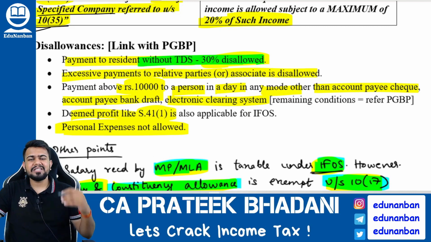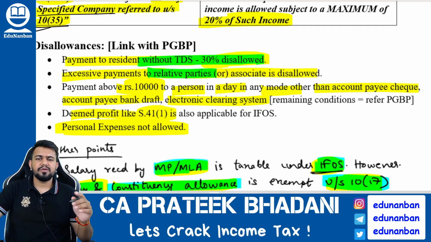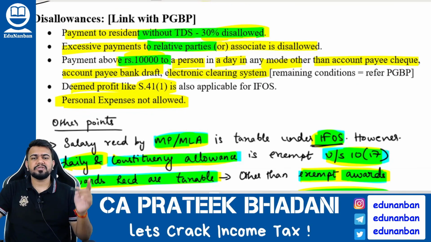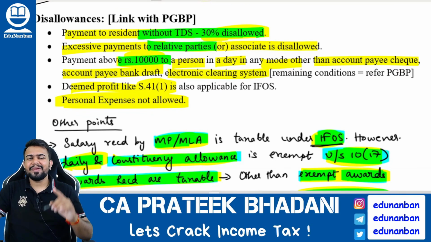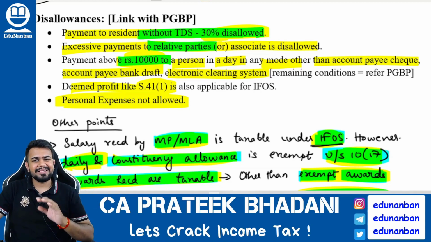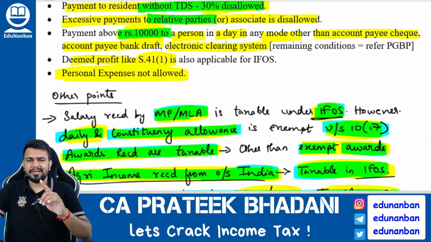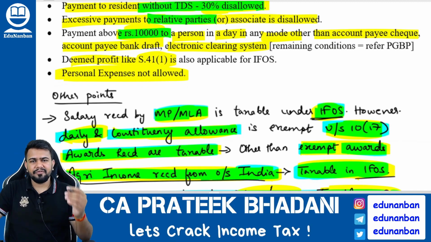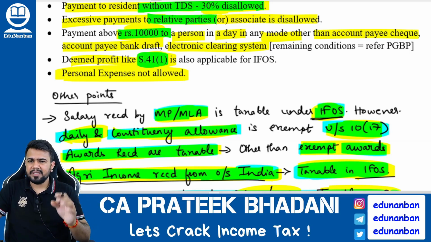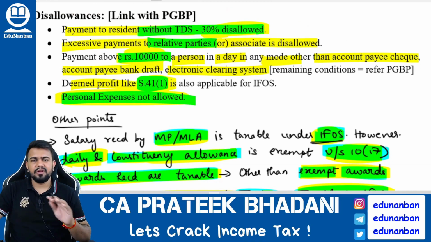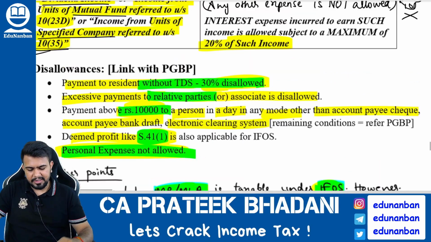Then if any excess payment is made to a related party, then the excess amount will be disallowed. If payment is made above 10,000 rupees to a person in a day other than by account payee cheque, account payee bank draft, electronic clearing system or any other prescribed mode, then such payment is also disallowed. Then similarly, deemed profit of section 41(1), if it is not related to PGBP, will be taxable under income from other sources. And one more thing, personal expenses will not be allowed under income from other sources.